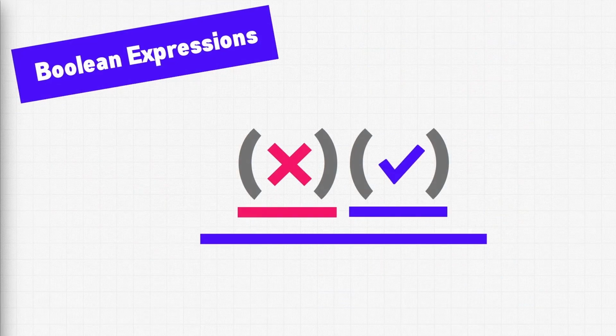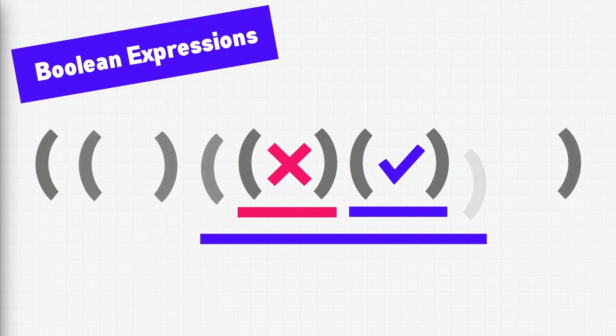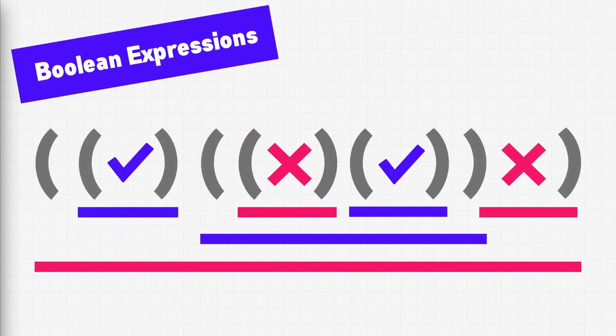Now let's talk about Boolean expressions. A Boolean expression is a combination of any number of Boolean operations. These operations are combined to arrive at a final result, either true or false. Boolean expressions typically use parentheses to specify the order in which the expressions should be evaluated. And the evaluation order starts from the innermost parentheses and ends with the outermost parentheses. We'll be going over the details of Boolean operations and how to write expressions in the next video. For now, let's take a look at an example of how we can use Boolean logic to achieve a goal.